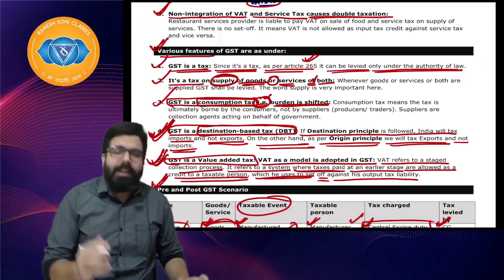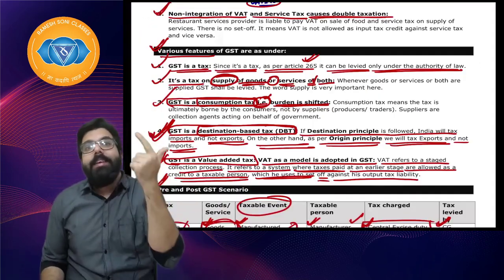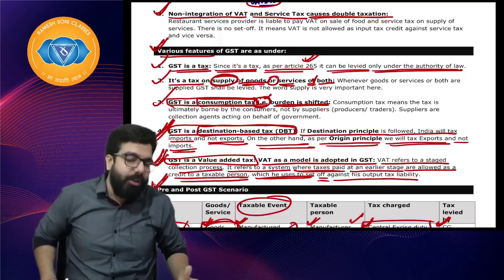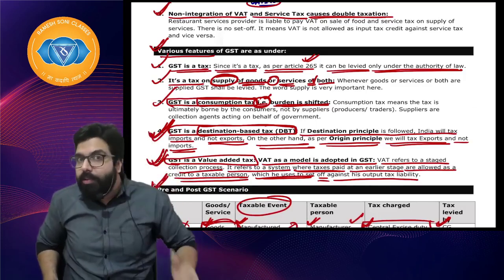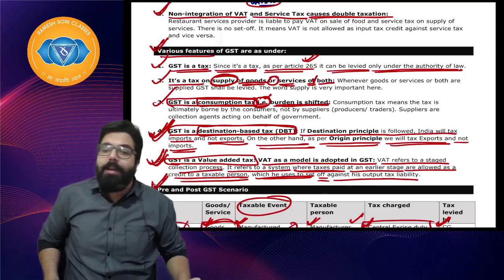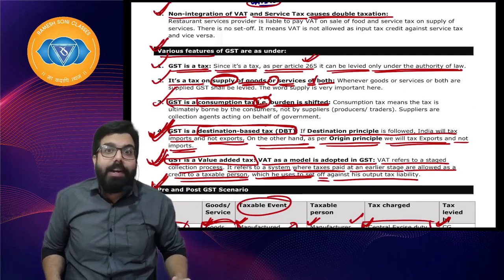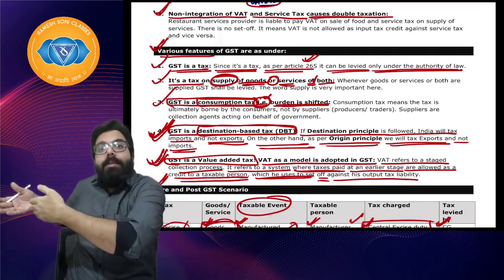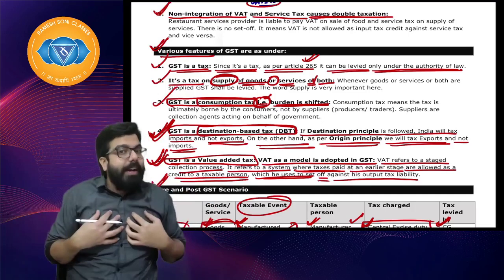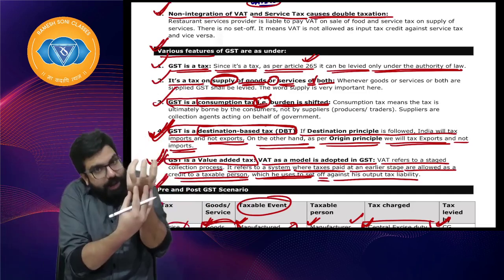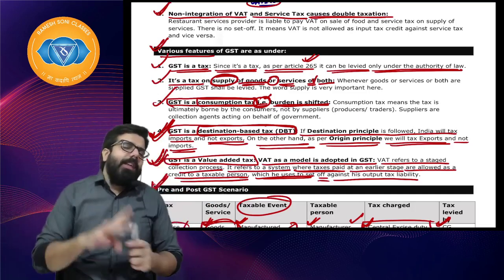Then we had learned about the various features. GST is a tax on supply of goods, services or both. GST is a consumption based tax. GST is a destination based tax, and GST is a value added tax, which means whatever taxes I pay at the previous stage is allowed as a credit to me, which I can use to set off against my output tax liability.